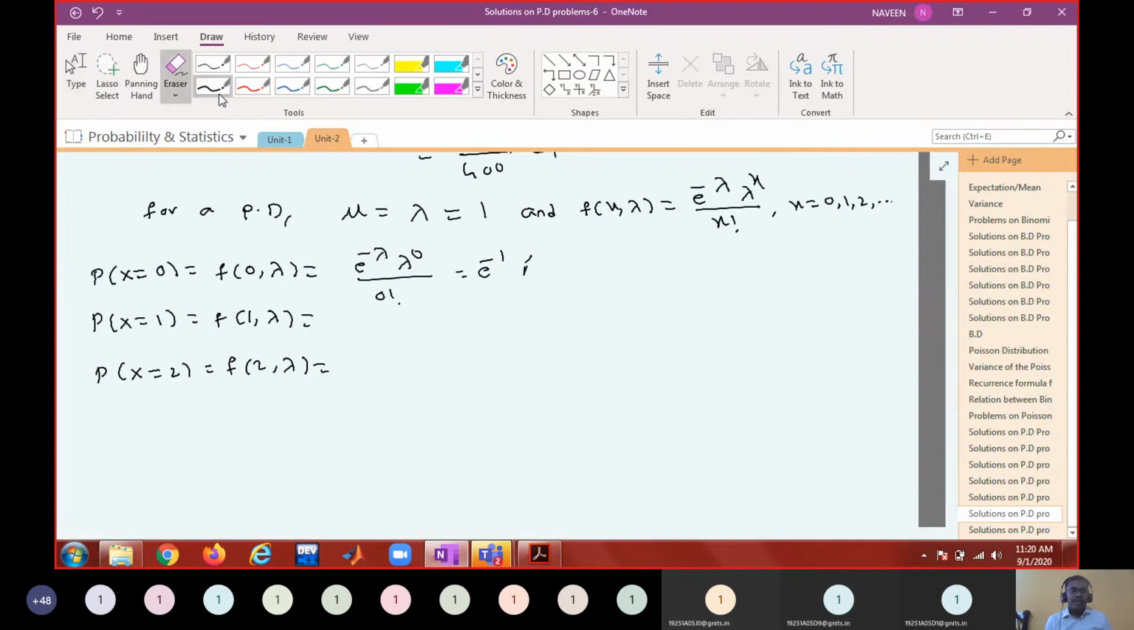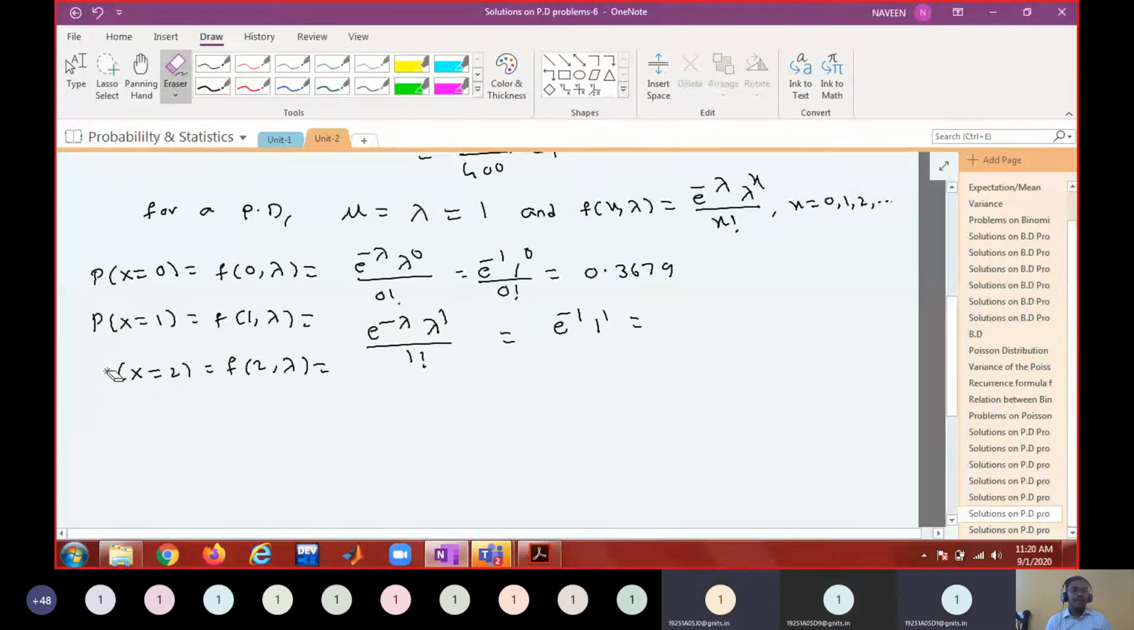I'm having difficulty writing on the board. 1 power 0 by 0 factorial, what is this value? 0.3679. So like that, please find out the remaining values. e power minus lambda into lambda power 1 by 1 factorial gives the same 0.3679. Compute the remaining probabilities.